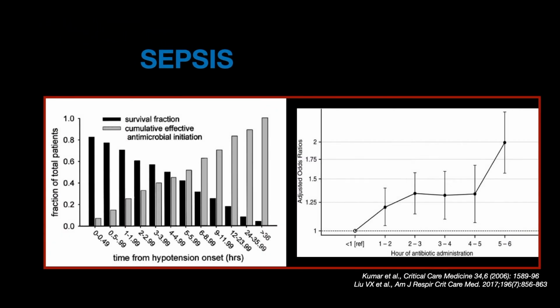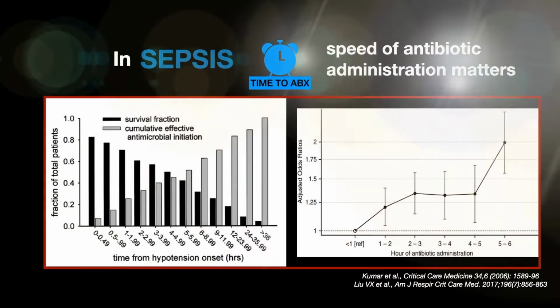Despite debate over the exact timing of treatment for sepsis, we know that the earlier the treatment, the better the outcome. The table on the left shows that delays to antibiotic administration in septic shock is associated with increase in mortality. Over the first 6 hours after the onset of recurrent or persistent hypotension, each hour of delay in initiation of effective antimicrobial therapy was associated with mean decrease in survival of 7.6%.